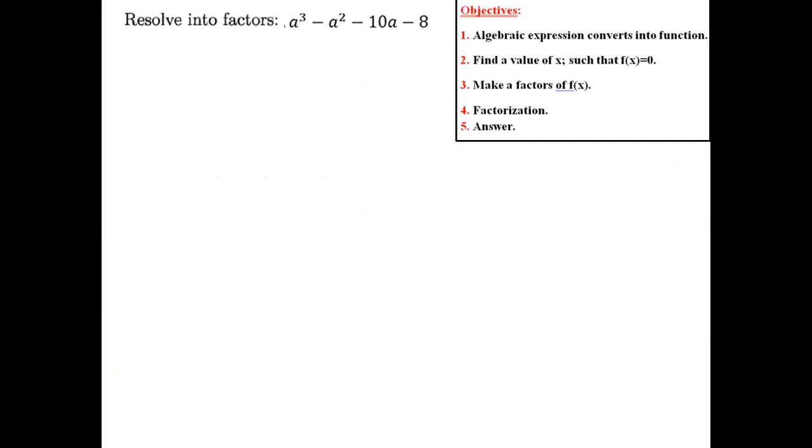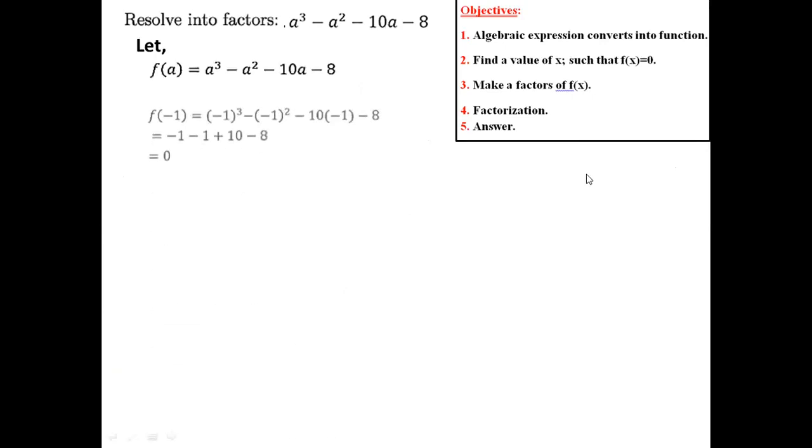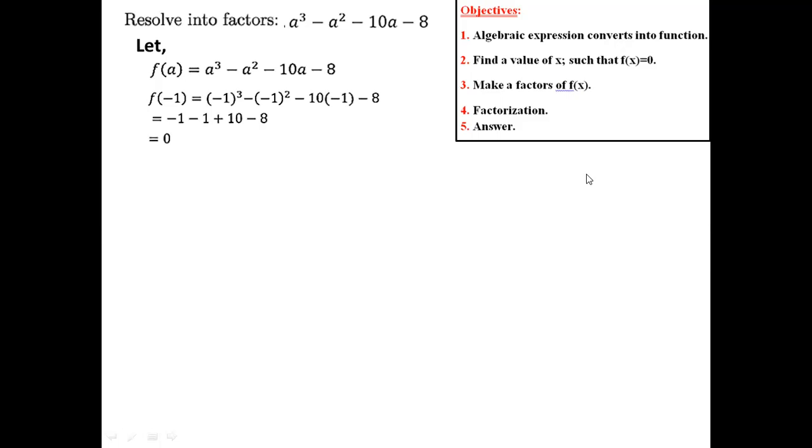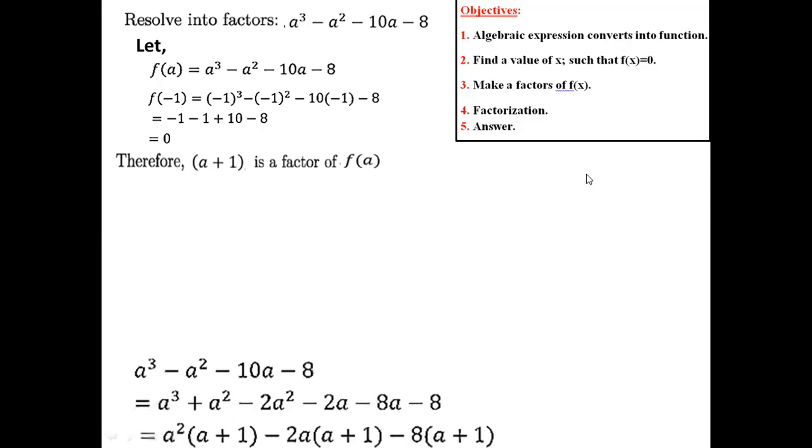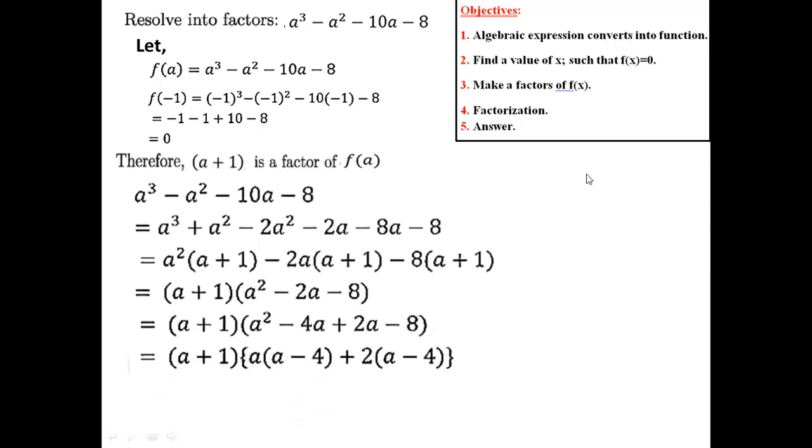Now solve this math yourself. Actually these are very similar, so we know we have to convert this into an algebraic function. Here a is the variable, so the function will be f of a. Okay, then for f of minus 1, we get 0. So a plus 1 is the factor of f of a. Then just calculate this part and you will get your answer. I think these are almost similar, that's why this is your homework.